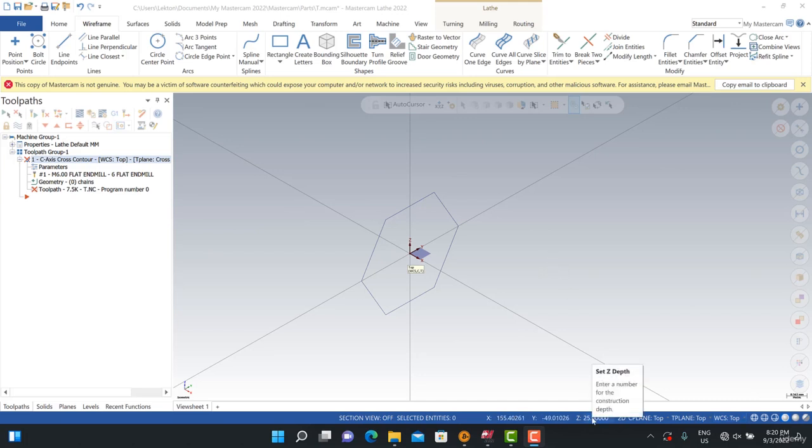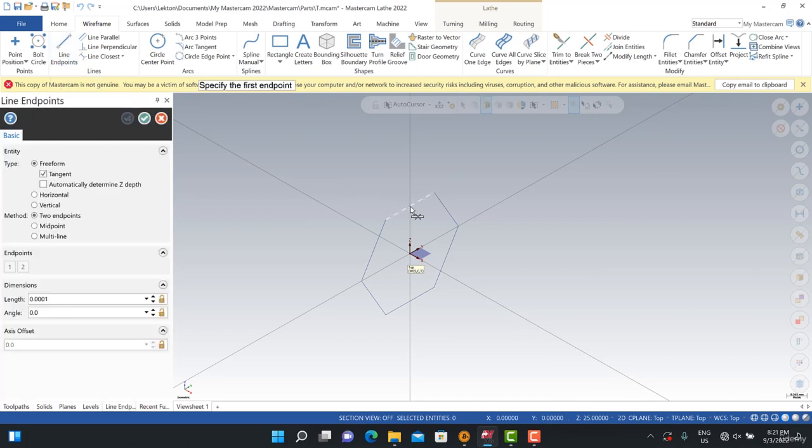In this lecture, we're going to focus on how we can create a line by using the C plane and Z position approach. So we are working on the top view. It's a C plane. I'm going to turn to 3D to 2D, and then I can click Z position here. This is 25. After that, I can create my line starting from here, and it can be 50 millimeter.